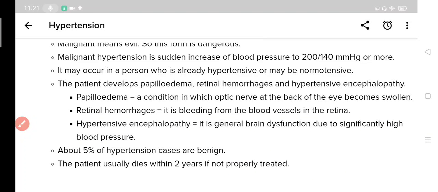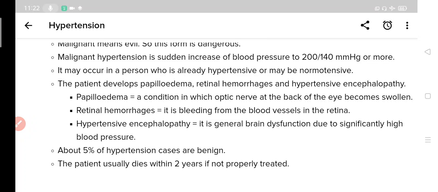And in malignant cases, the patient usually dies within 2 years if not properly treated. So it is necessary to diagnose and treat a patient of malignant hypertension as early as possible.